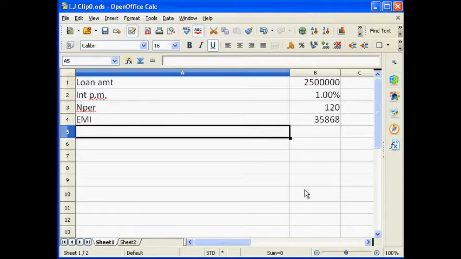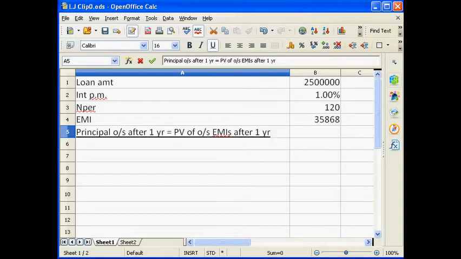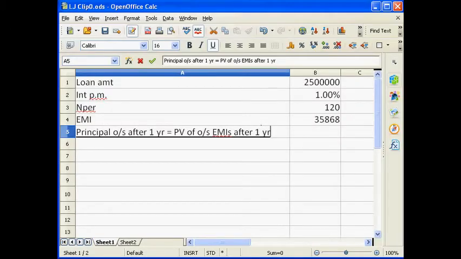Now we'll have to apply a logic here. What is the logic? Let me type it here. Principal outstanding after 1 year is equal to present value of outstanding EMIs after 1 year. What does this mean? This means that we need to calculate what is the principal outstanding after the first year of the loan.